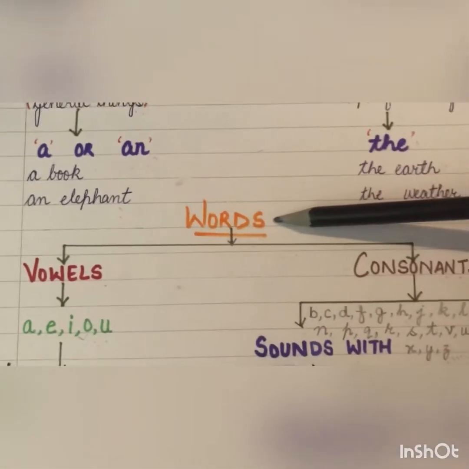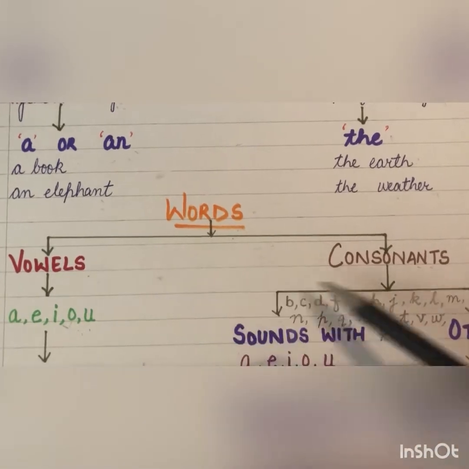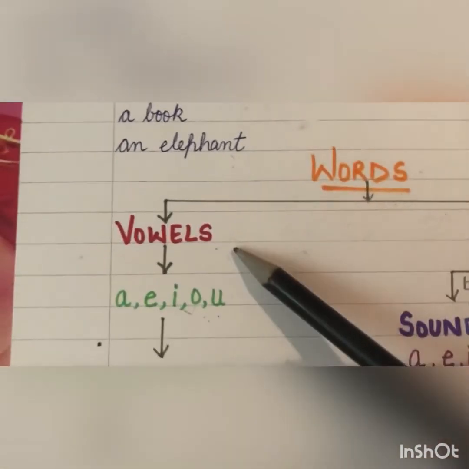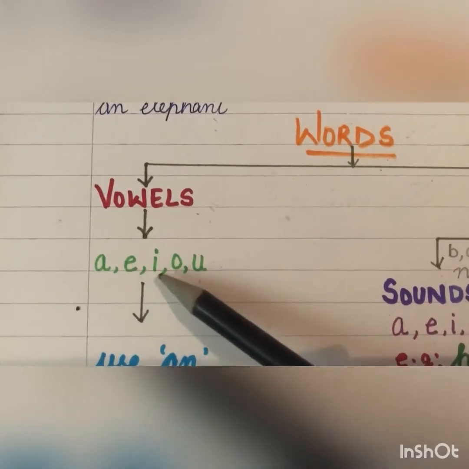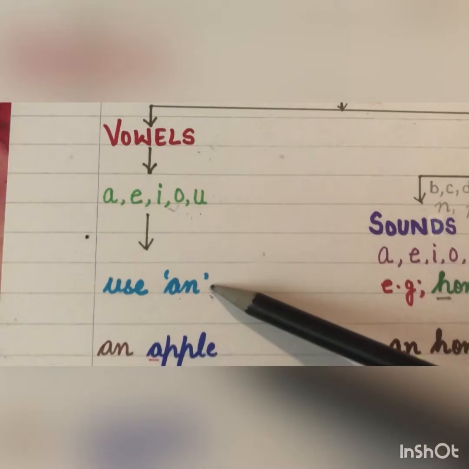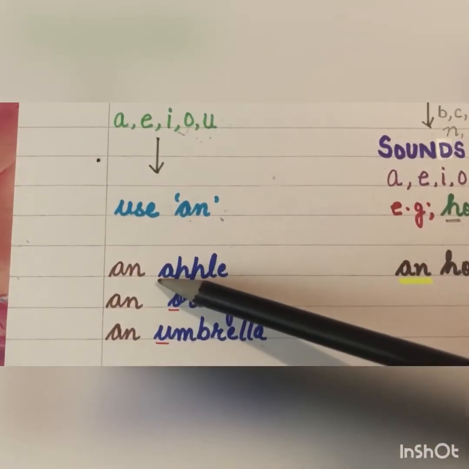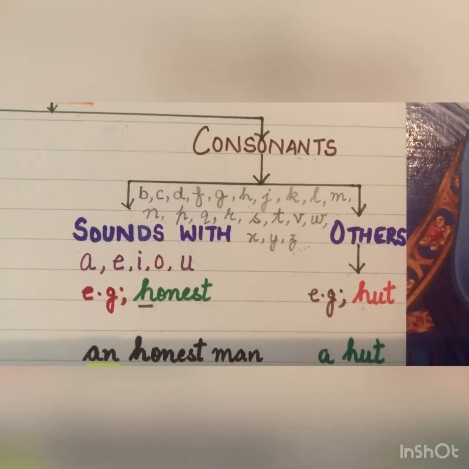Words are divided on the sounds. It is vowels and consonants. Vowels. There are 5 vowels: A, E, I, O, U. We use an with these vowels. For example, an apple, an orange, an umbrella.